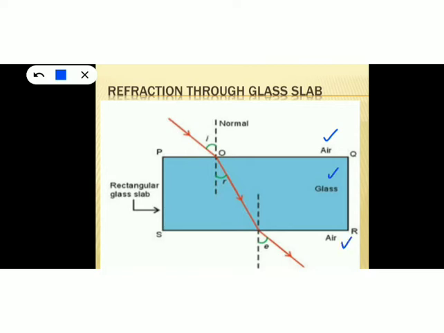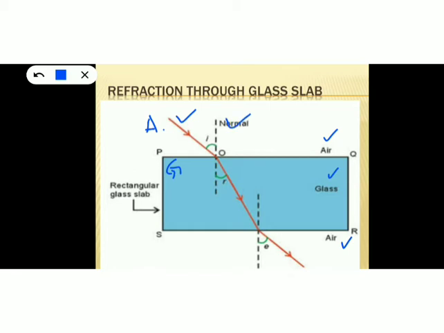So two different media are present here, and you can see this ray. This ray is the incident ray because this ray is incident on this glass slab on the surface PQ, and here the light ray is passing from air to glass, isn't it? This is the normal.